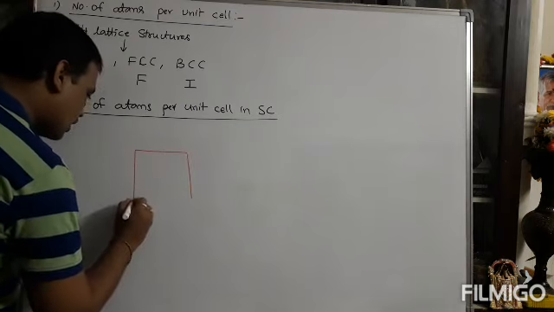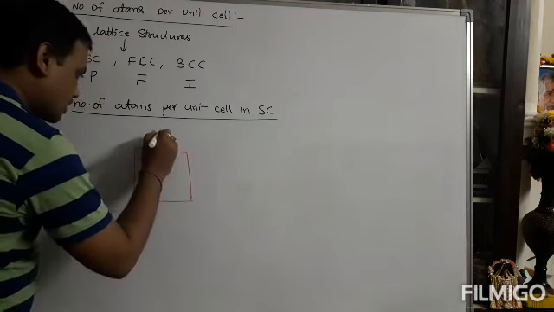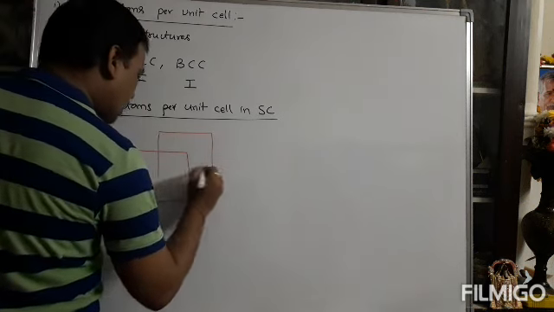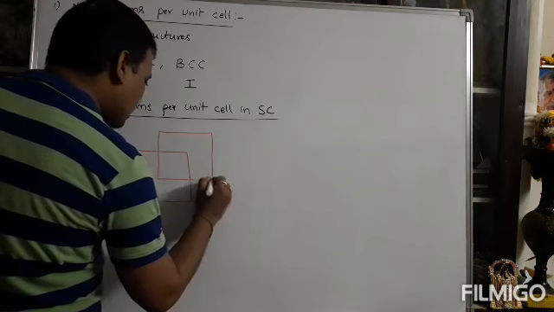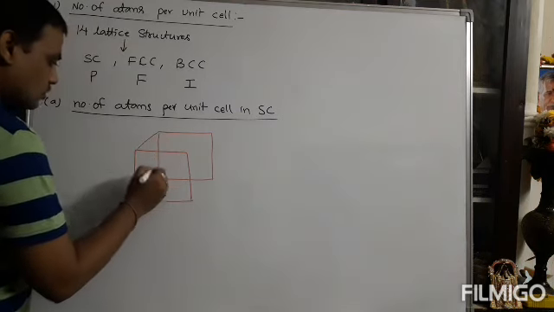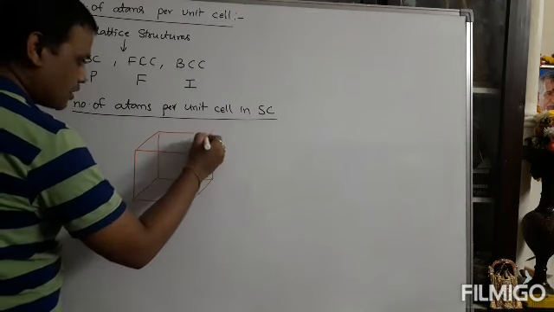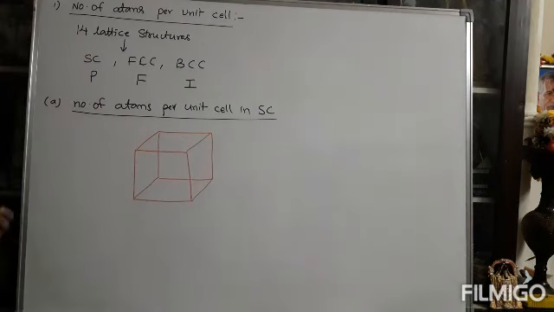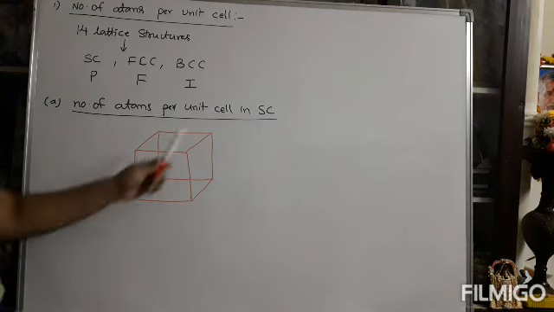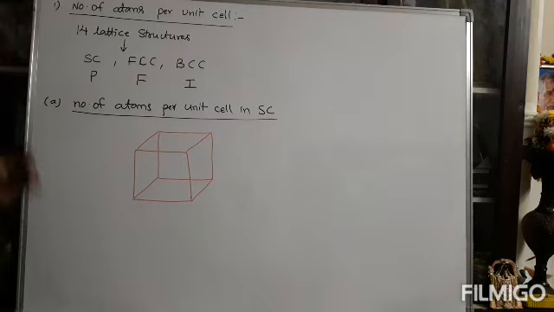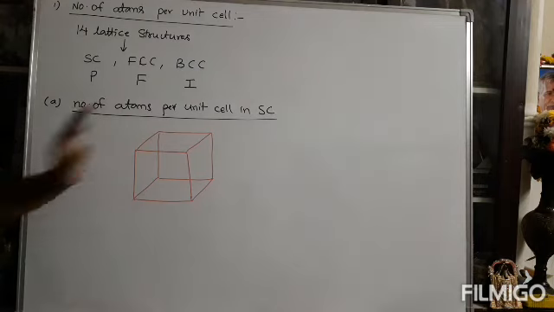What is the unit cell? It is the smallest geometrical structure which is repeated. It can give the entire crystal structure. That is the unit cell. This is the unit cell which is repeated, and it can give the entire structure. So this structure can be taken as a simple cubic structure, which is the first unit cell.